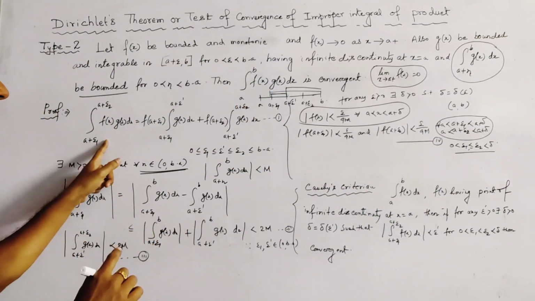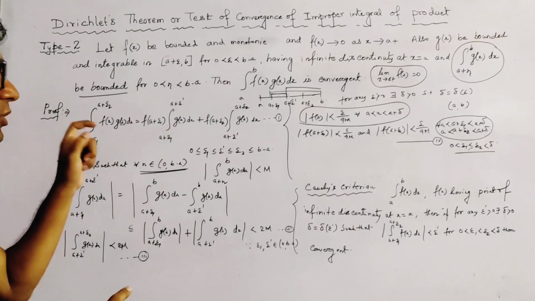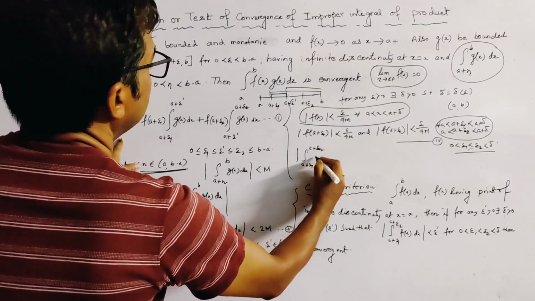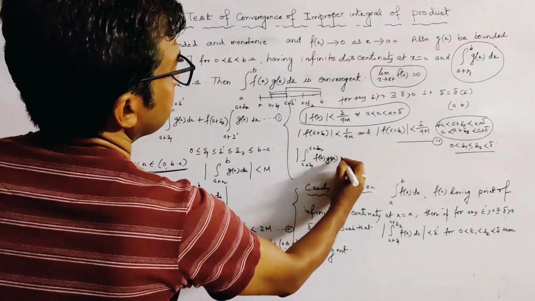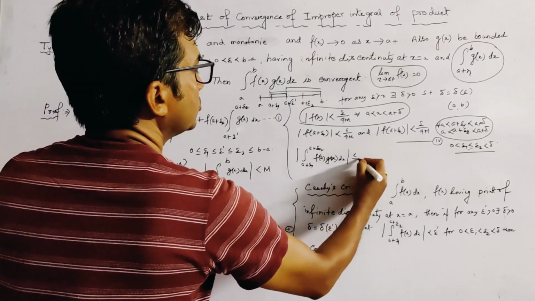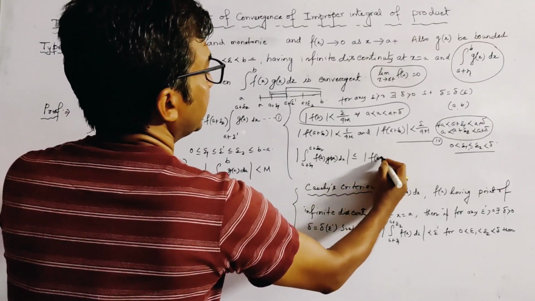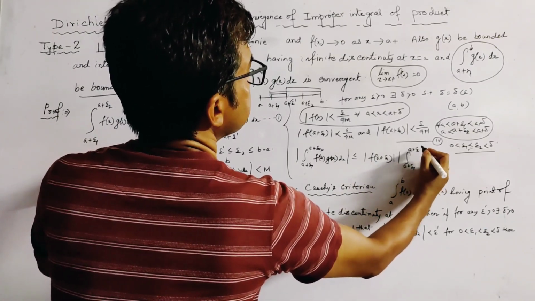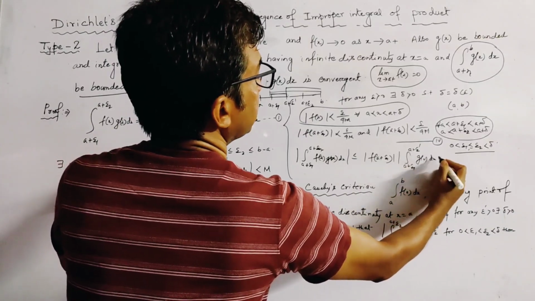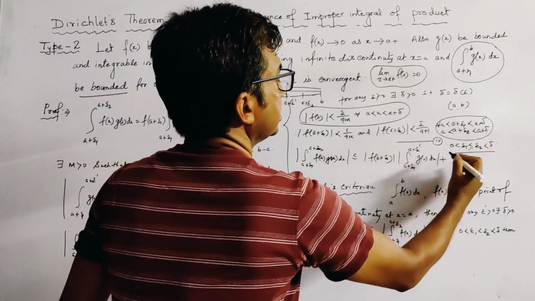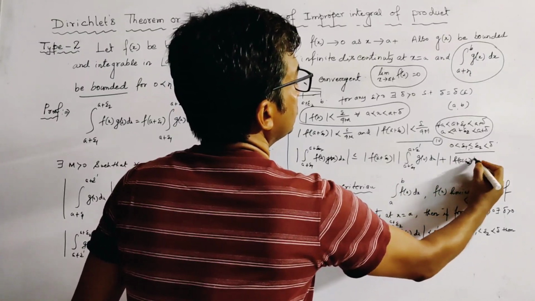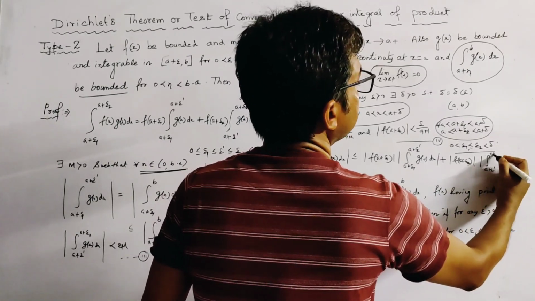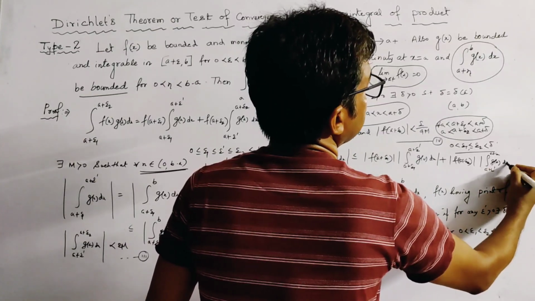By taking modulus on both sides of 1, we get mod of integration a plus epsilon 1 to a plus epsilon 2 f(x) g(x) dx less than or equal to mod of f(a plus epsilon 1) into mod of integration a plus epsilon 1 to a plus epsilon dash g(x) dx, plus mod of f(a plus epsilon 2) into mod of integration a plus epsilon dash to a plus epsilon 2 g(x) dx.